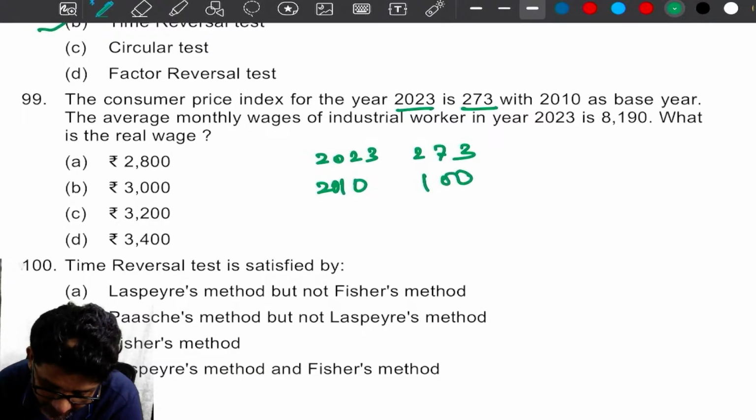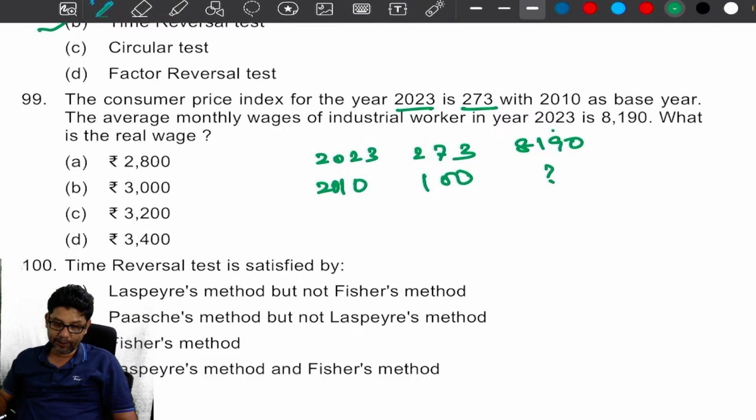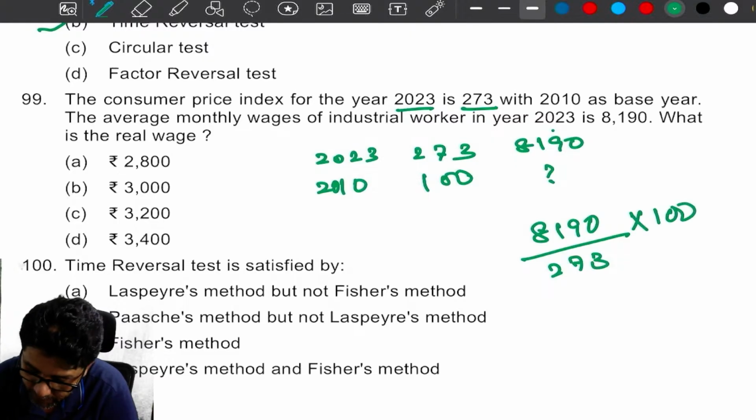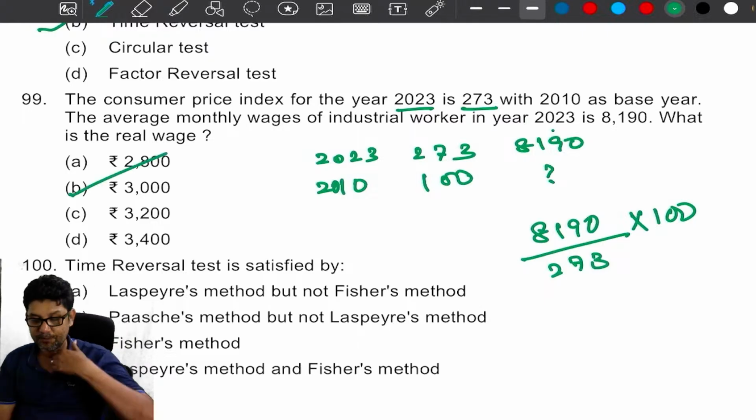The average monthly wage of industrial workers in 2023 is 8190. What is the real wage? Calculate, my dear. Simple: 8190 divided by 273 into 100. I get 3000 as the real wage.